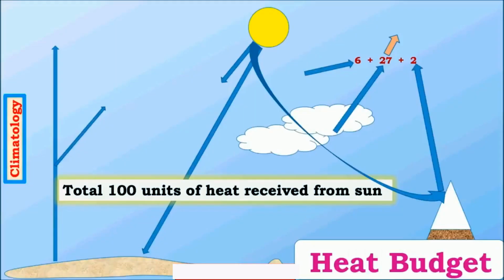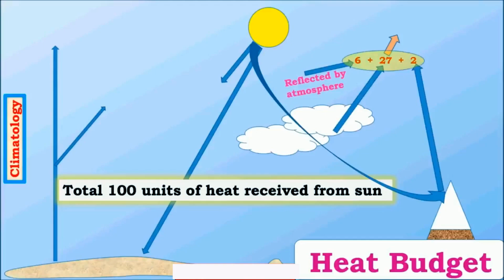So coming to the next important topic, which is called heat budget. Heat budget is nothing but how the Earth balances between the incoming radiation and outgoing radiation. How the Earth keeps a constant temperature range even though it receives an abundant amount of energy from the sun. So let us assume that there are a total of 100 units of heat received from the sun, of which about 6 units are directly reflected back to space by the atmosphere. So the light which is coming is reflected back in the form of light. There is no conversion from light to heat, as we see with the Earth's surface.